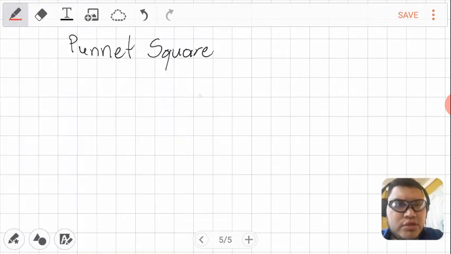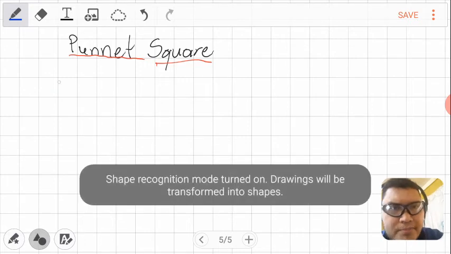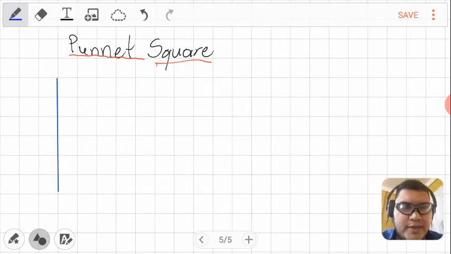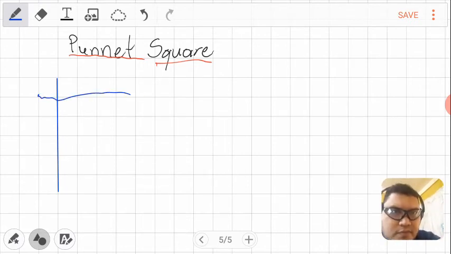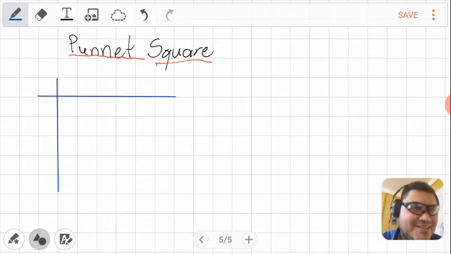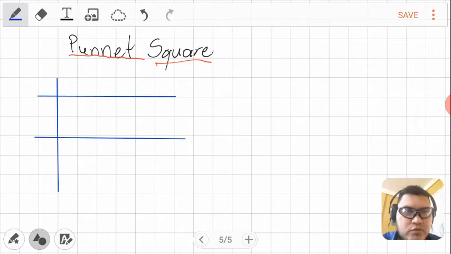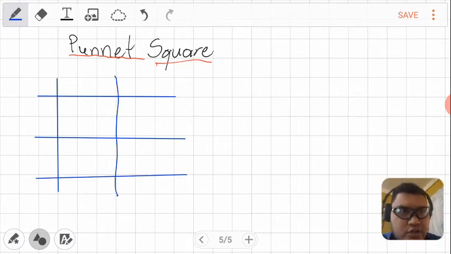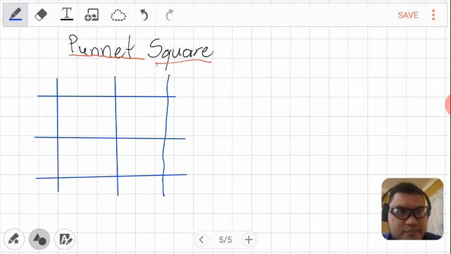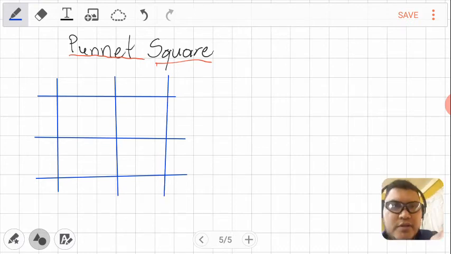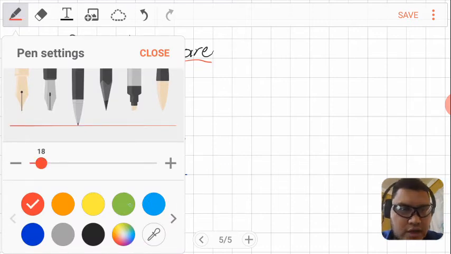I'm going to use multiple colors so you can understand this better, right? I will make the Punnett square in blue, right? The Punnett square is very easy. The first thing is that you are going to make lines like this. Sorry, the line looks a little bit curved, but my software is going to fix it automatically. So you see, I did one vertical line, two vertical lines. I'm going to make another, and I need to add another vertical line like this, and the last one here, right? Look, that's good. Now I'm going to switch into a red color. No, I'm going to use blue.